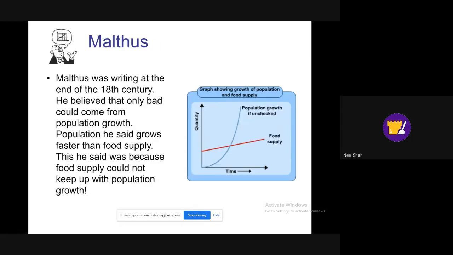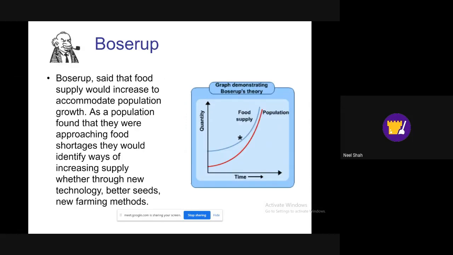Look at the graph here on Malthus' theory. Here's his idea of what you think would happen. Now, Boserup actually was a female researcher, not a man with a pipe like this. If you see the graph here, you can see a difference in the lines, how they go up.